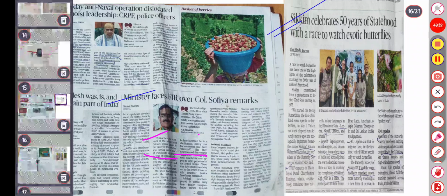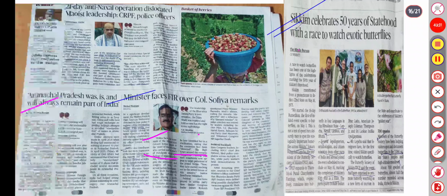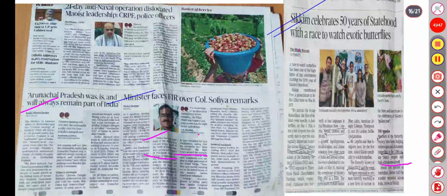Moving to the next, Sikkim celebrates 50 years of statehood with a race of exotic butterflies. There is a double-spotted butterfly found in the state, and it is the 50 years of statehood with a race. So these are the exotic butterflies that can be asked about. There is a 7,096 square kilometer area with high-altitude meadows. About 700 species of butterflies are found here.